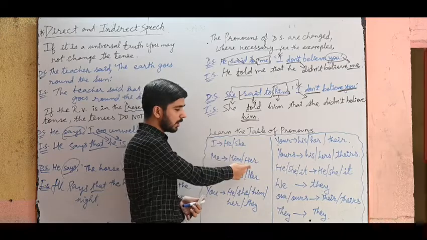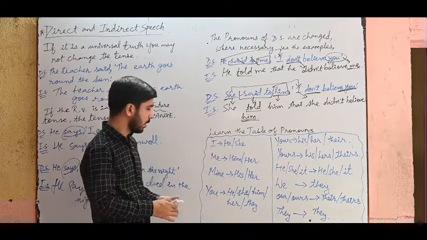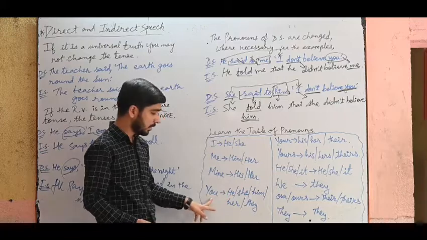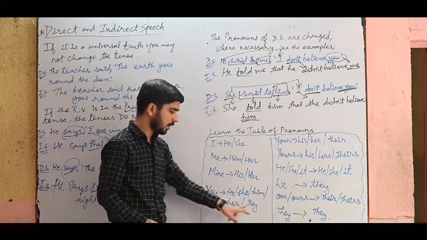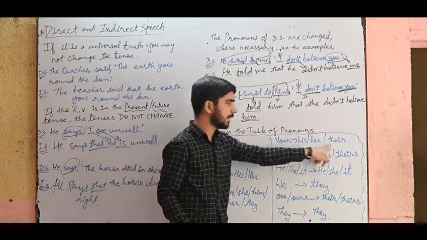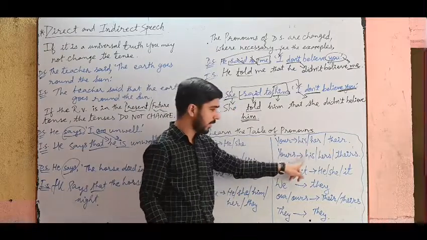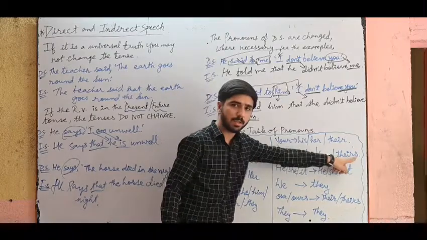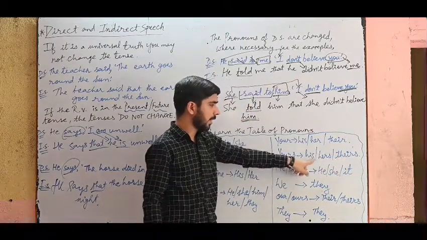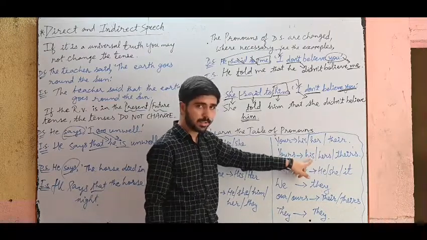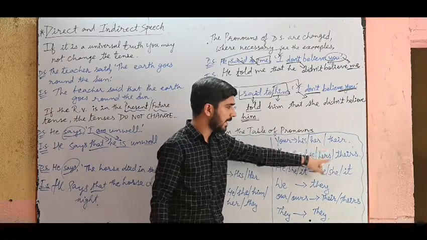Me changes to him or her, again depends boy or girl. Mine changes to his, her. You changes to he, she, him, her, they. Your changes to his, her, their. Yours changes to his, hers, theirs. Because it is s, we have to add s over here. But here already s is given, so you cannot write his, it is wrong. Only his, with his we don't add s, but here we have added s.